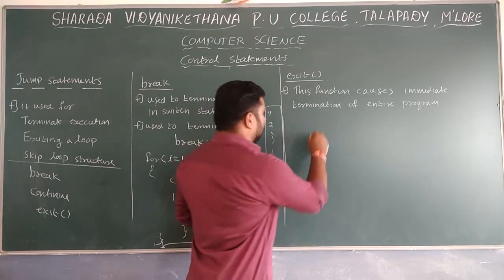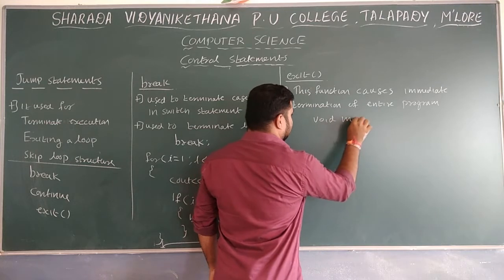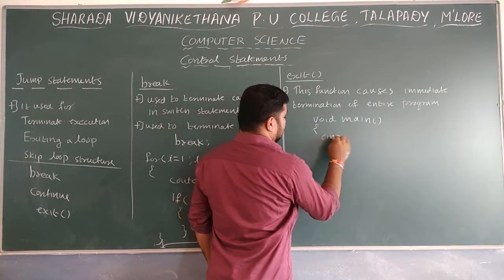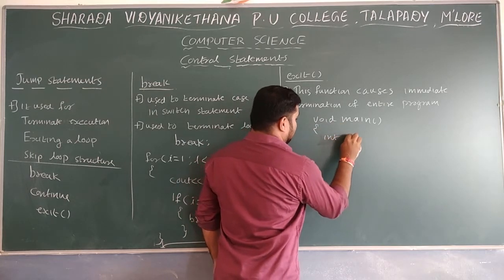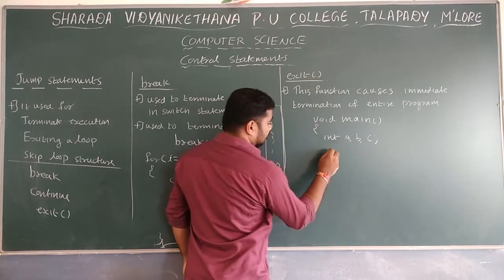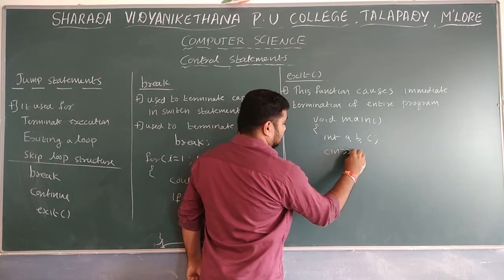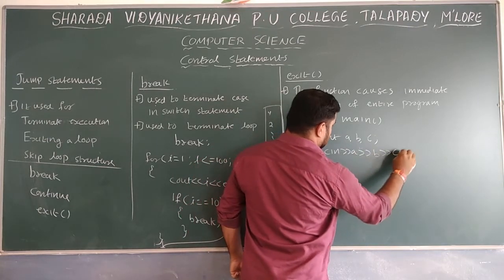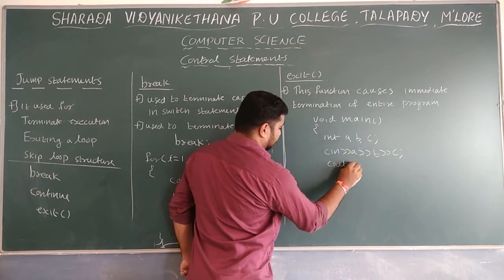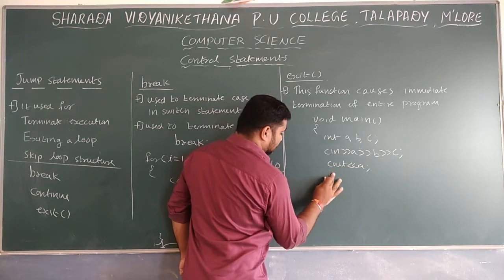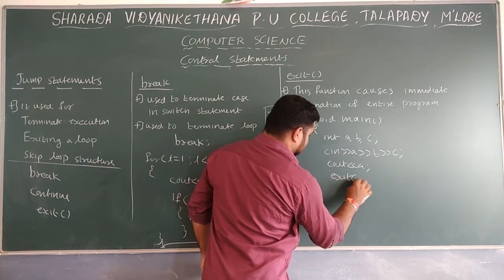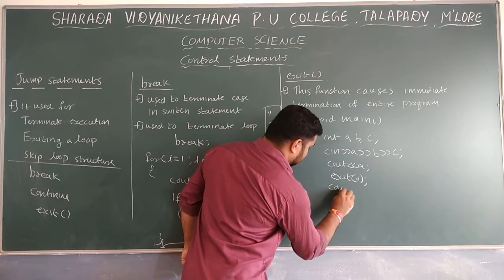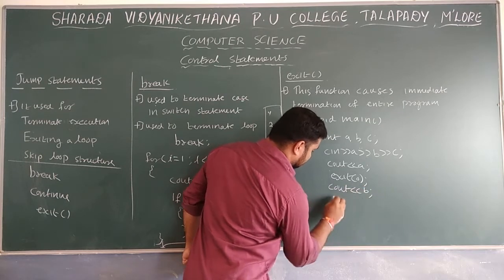We can normally write void main, cin a, b, c, then cout a, then exit of 0, then cout b, c.